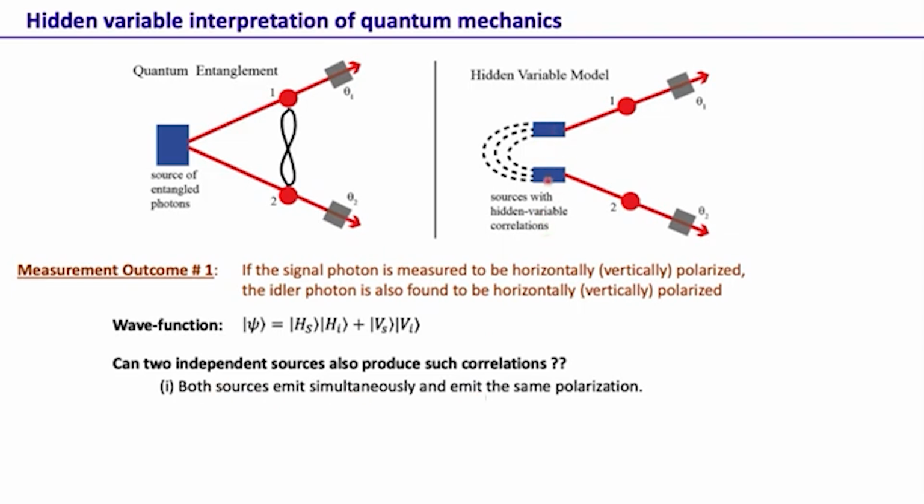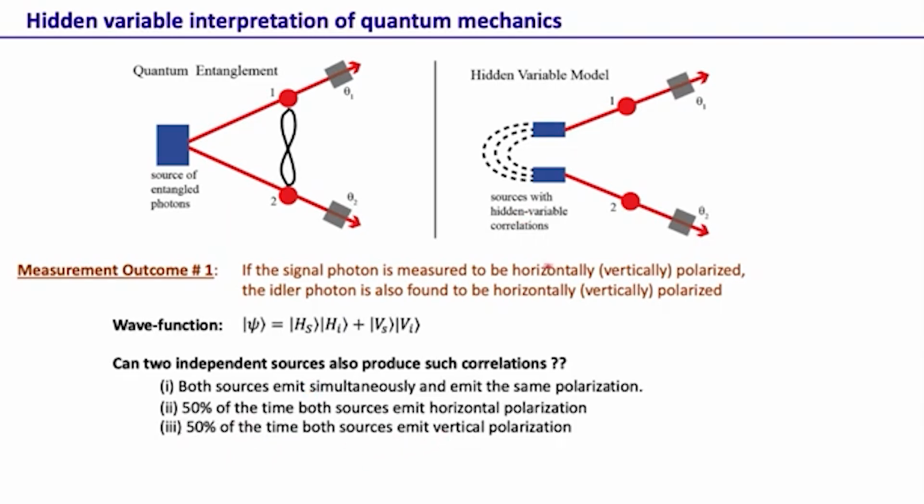The second rule is 50% of the time both sources emit horizontal polarization, and 50% of the time both sources emit vertical polarization. So with these rules, we are able to explain this measurement outcome. We do not need the wave function description to explain this measurement outcome.